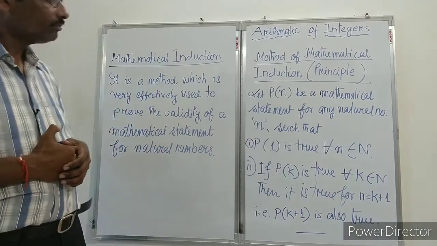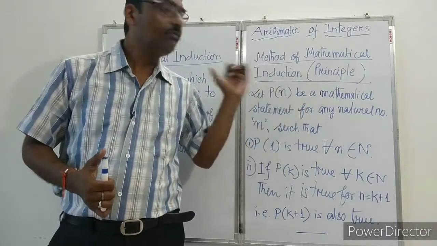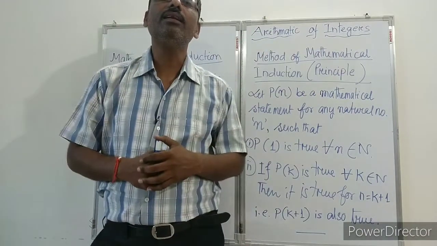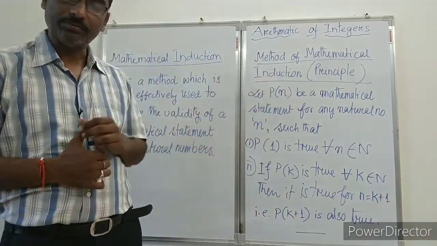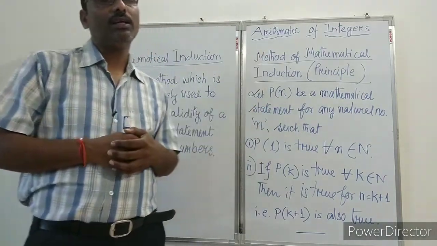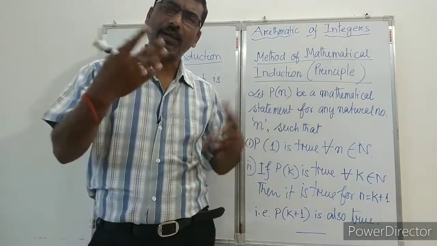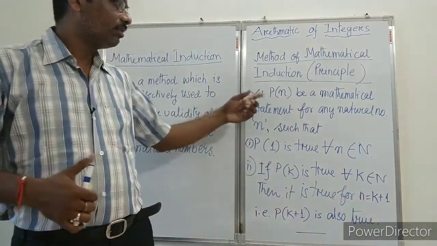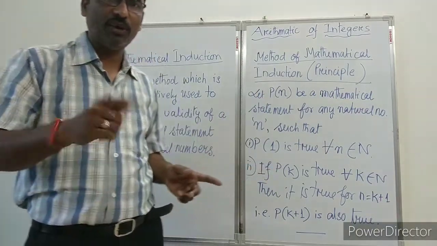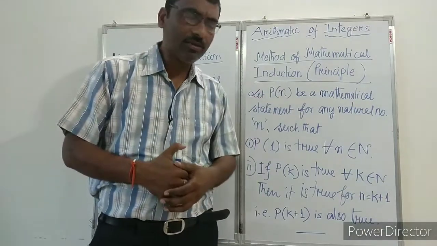Okay. Now what is the method of mathematical induction, or what is the principle behind it, that we will discuss now. First of all, we will consider the mathematical statement as P of n. You can take P of x also, or you can write Sn also.